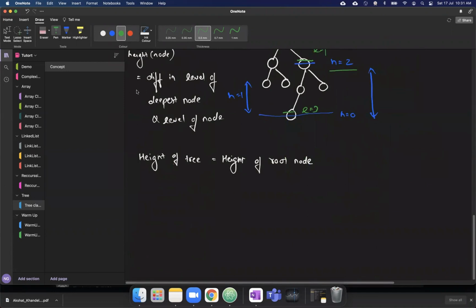Now there are certain types of binary trees. There is a difference between types and variants. Variants are rules you follow. Types are something different. So one type is the complete binary tree.